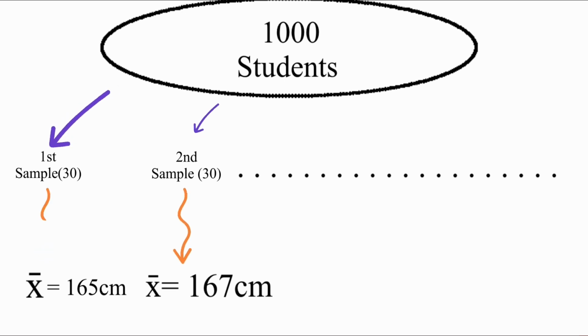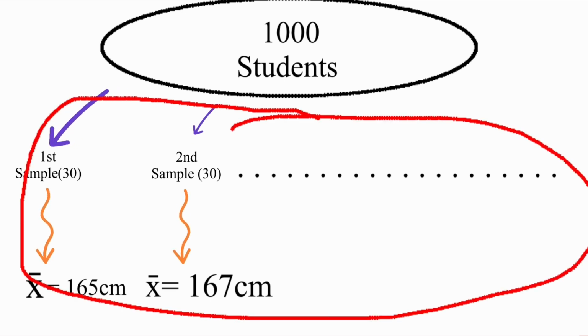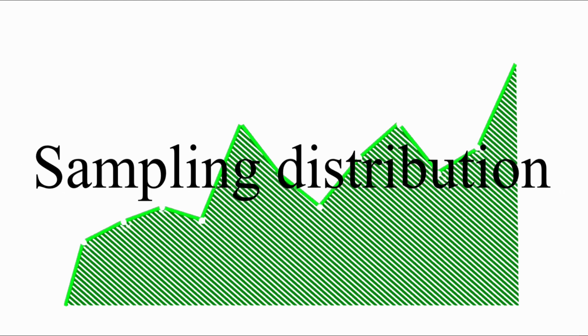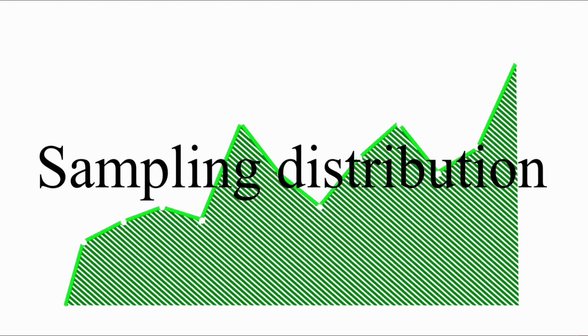The third step is creating the distribution of these sample means. Suppose after collecting many samples, we have taken a total of 100 samples of size 30. You can plot these means on a graph. Each sample mean will be a point on this graph. So the distribution of these sample means is what we call the sampling distribution. Okay, now coming back to the standard error.